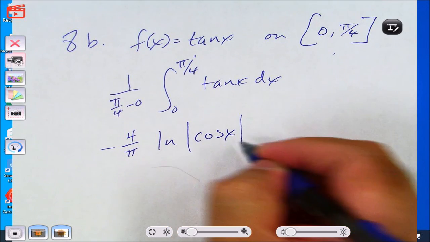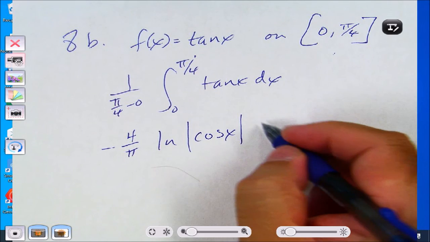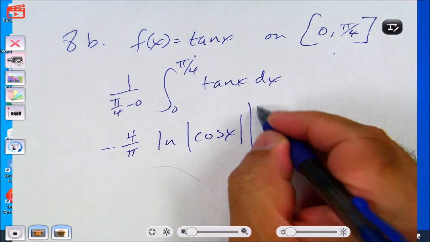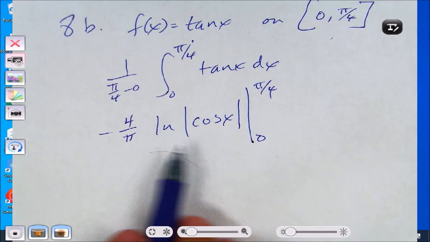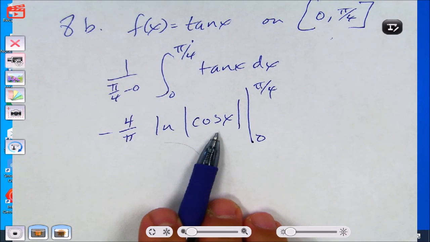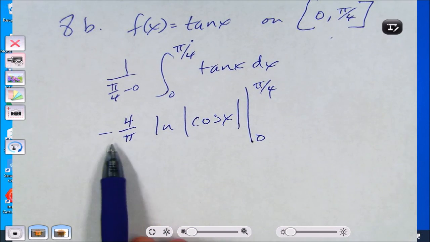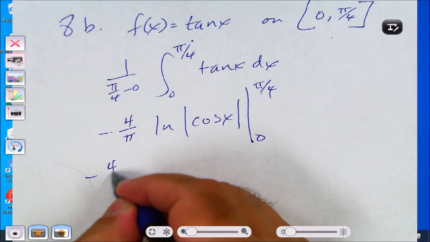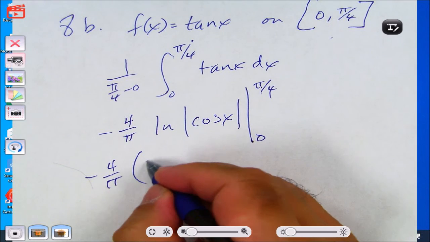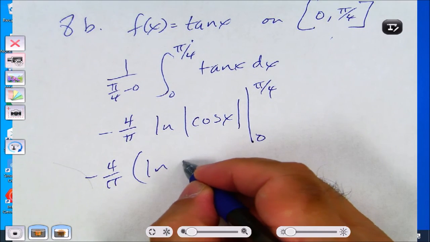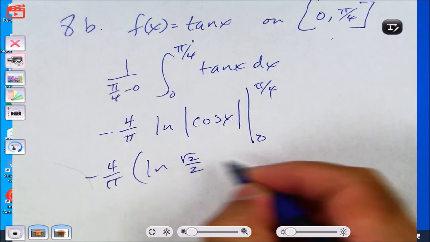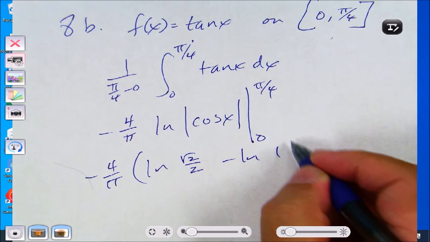No, I don't think so. Oh yeah, it's negative. That's like cosine x, positive ln of secant x. Right, so if I have to find the value, I go with cosine because I don't get as confused with cosine. So that's going to be negative 4 over pi times natural log of cosine of pi over 4, which is root 2 over 2, minus natural log of 1.